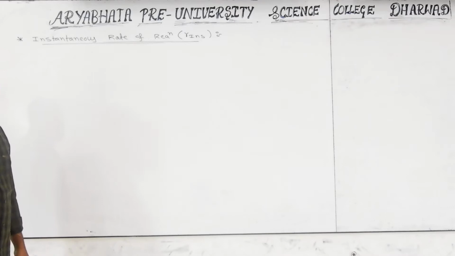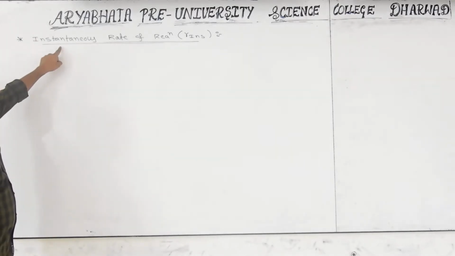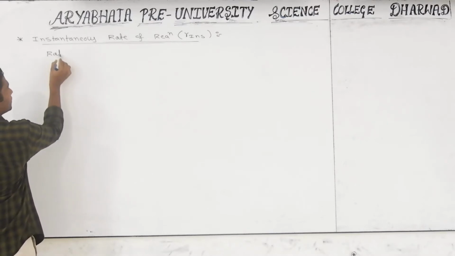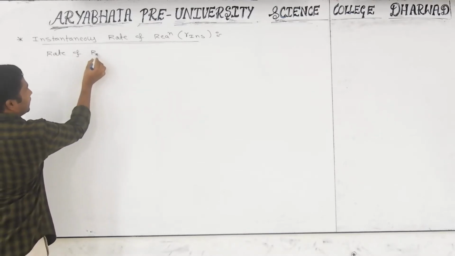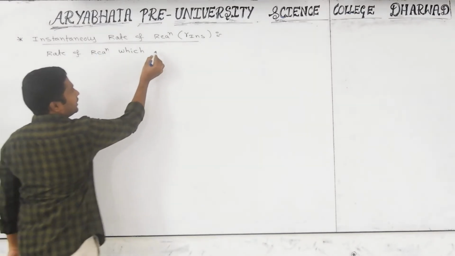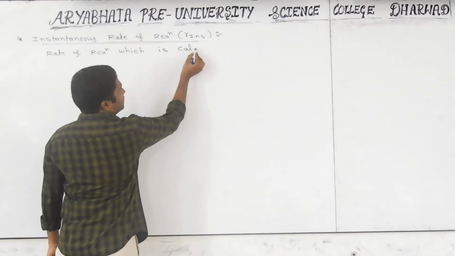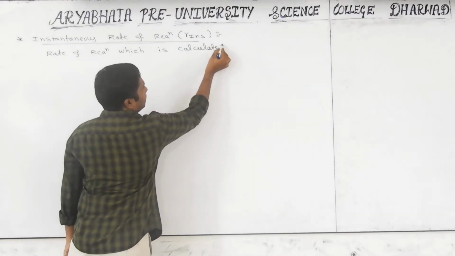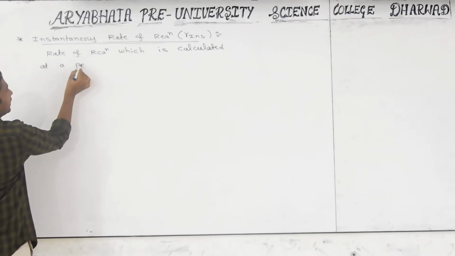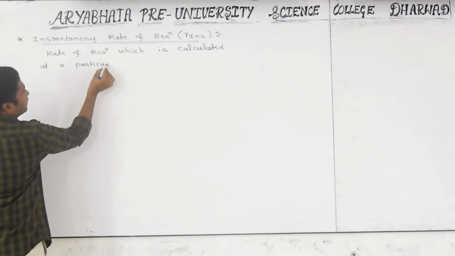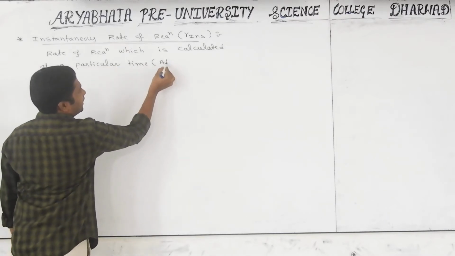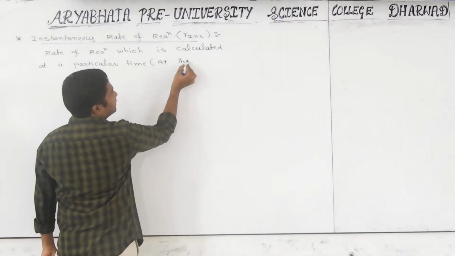What is the meaning of instantaneous? The answer is in the name itself. It is nothing but the rate of reaction calculated at a particular time, also called at a particular instant.